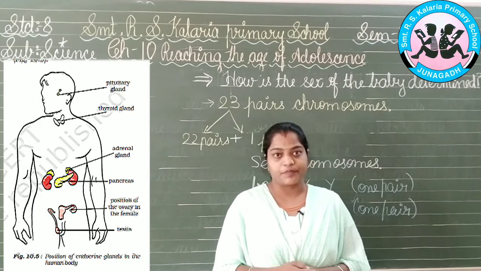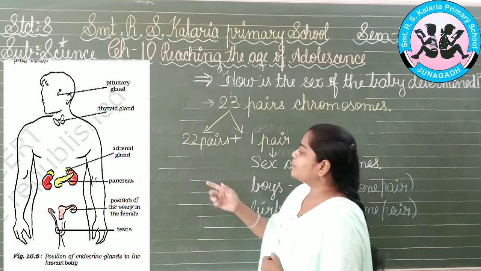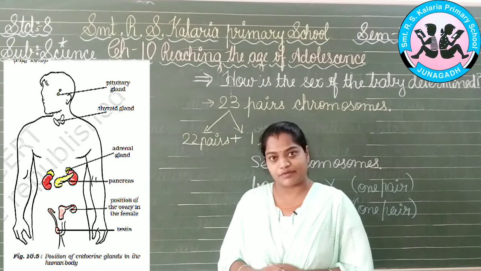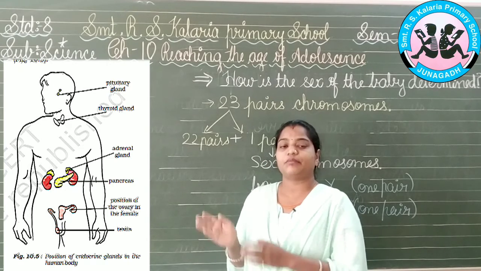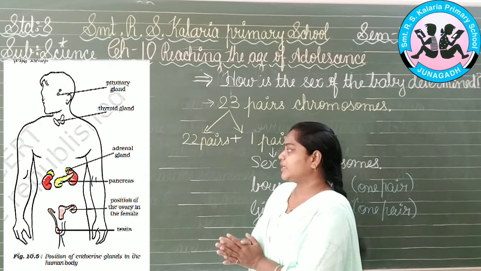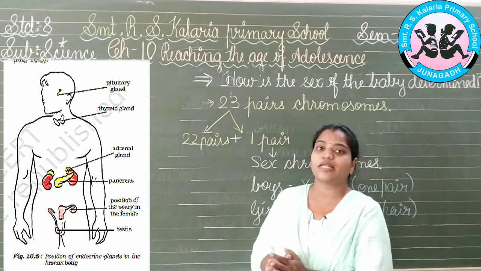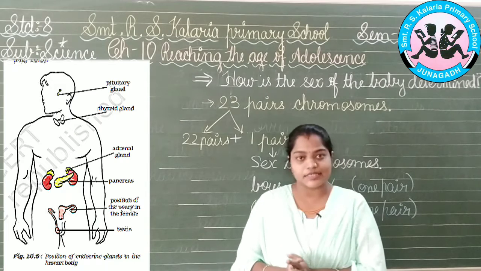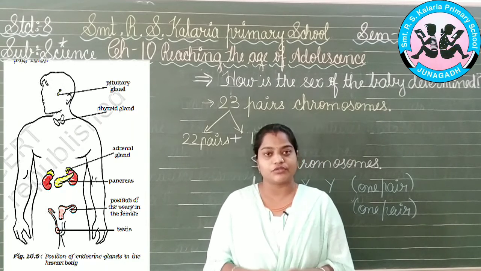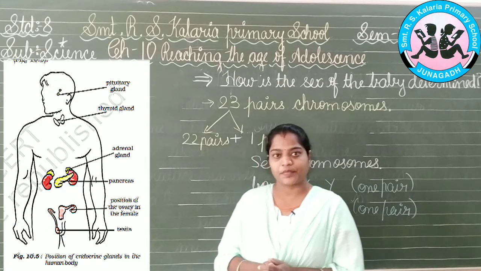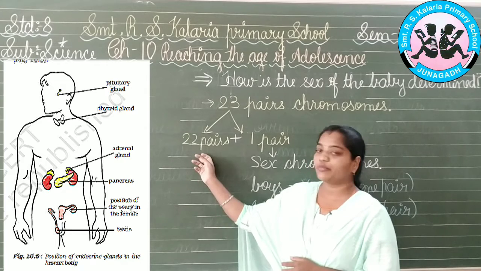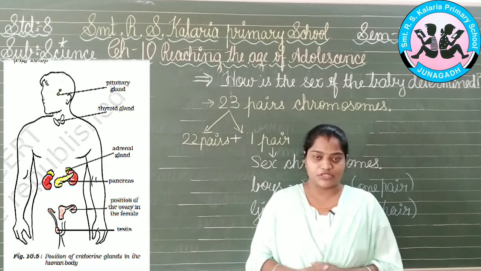Now in the girls we have the ovary portion which is visible to you over here. It will be developed in the girls, and the ovaries will produce the hormone estrogen. In the boys, the males do not have ovaries, they have only the testes. So they produce testosterone as the hormone which results in the production of sperms. So this is about the pituitary gland and all the glands we have studied, that is the 22 pairs of glands in our body structure.